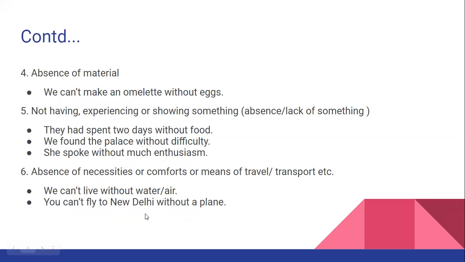Then it also denotes absence of material. We can't make an omelette without eggs. So eggs are the material with the help of which we can make an omelette. And without eggs denotes absence of this material.